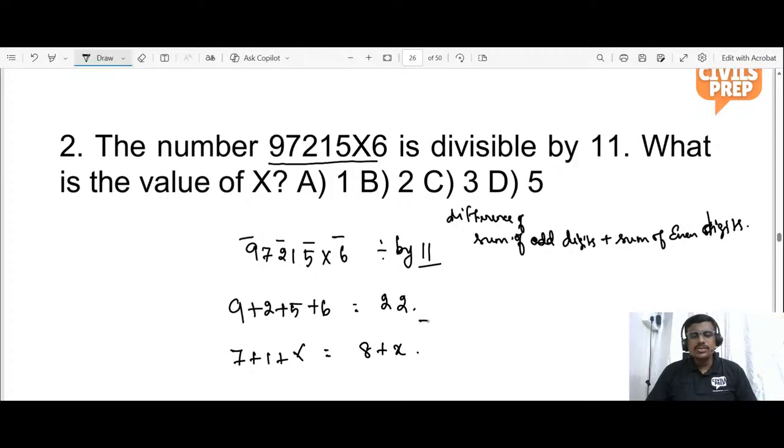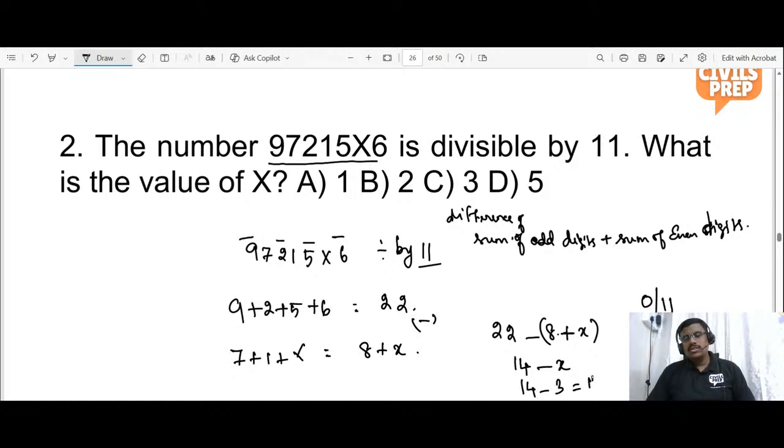What you need to do is to find the difference. 22 minus 8 plus x, which is 14 minus x. I told you it should be either 0 or 11. So if you put the x value as 3, you will get 11. So it is divisible. Hence the answer is option C. Very good, Ashwini.